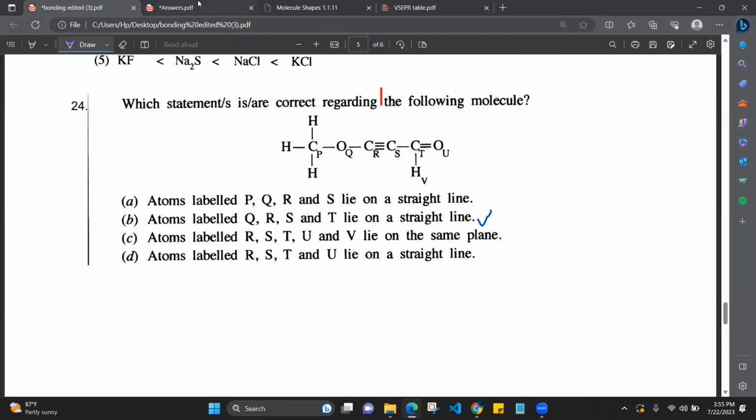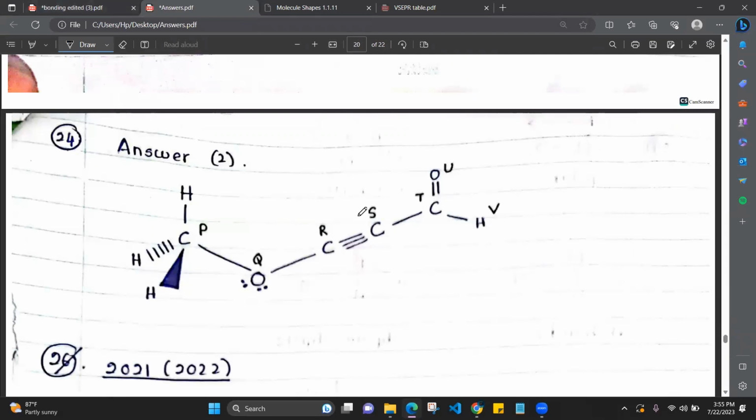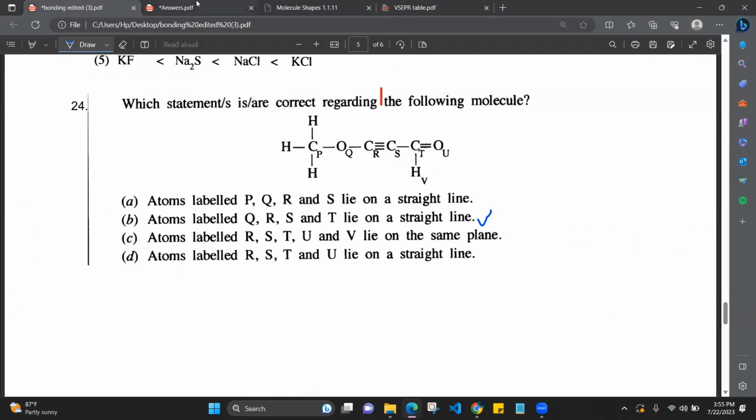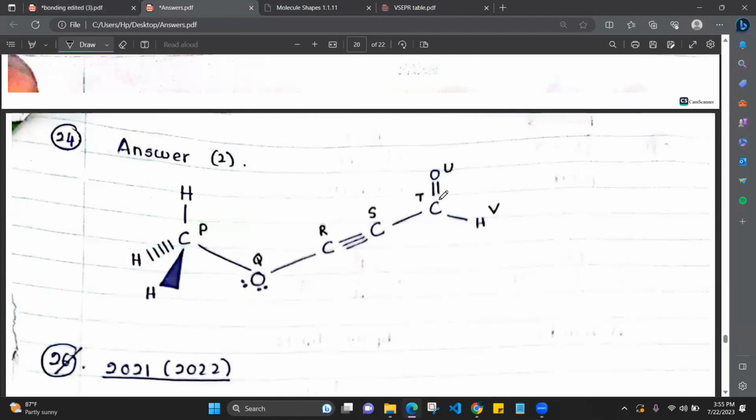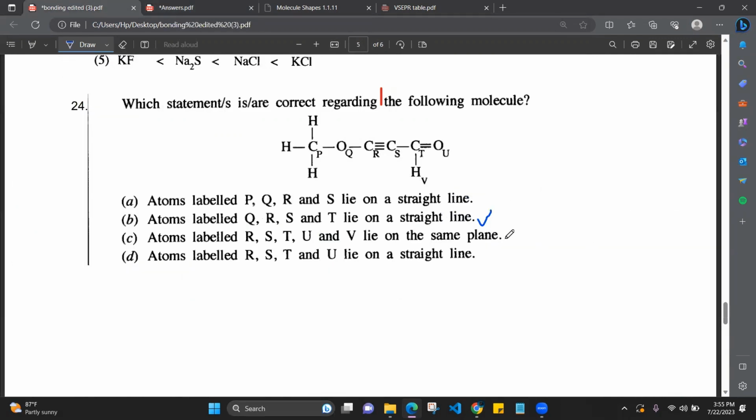R, S, T, U, and B. They are not in a straight line, but they are in the same plane, right? Because this is trigonal planar, and we can get it from the repulsive units, or from the hybridization. sp2 hybridization, therefore trigonal planar, or 3 repulsive units, therefore trigonal planar, right? So because it's trigonal planar, this is all in the same plane. This is linear, so it is obviously the same. So that is also a correct statement.